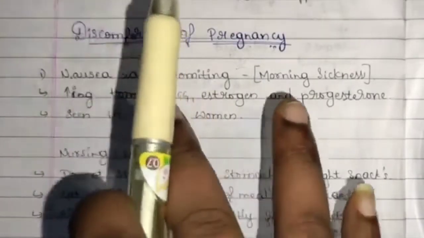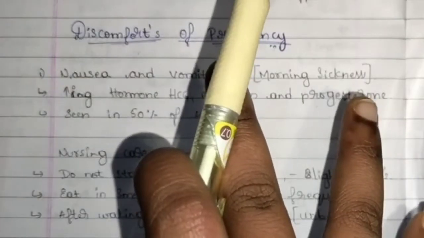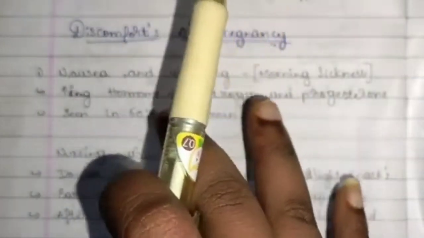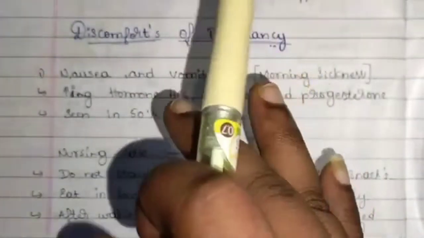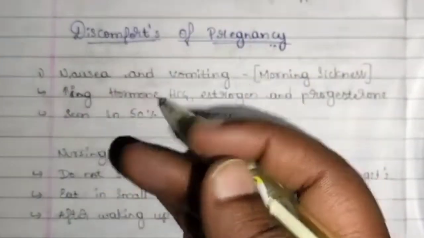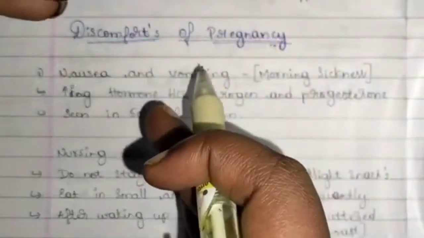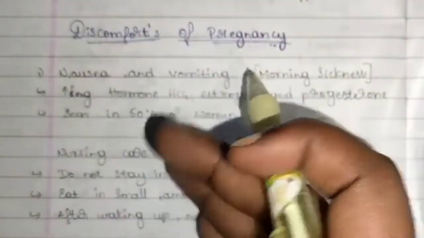Nausea and vomiting is seen in around 50% of pregnant women. This is also known as morning sickness. It is known as morning sickness because this symptom is generally seen early in the morning, soon after waking up. Soon after waking up, the woman feels like vomiting, or she may even vomit. And soon after consuming food also, she feels like vomiting.